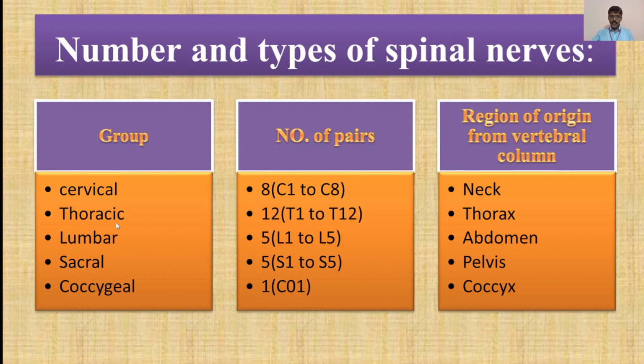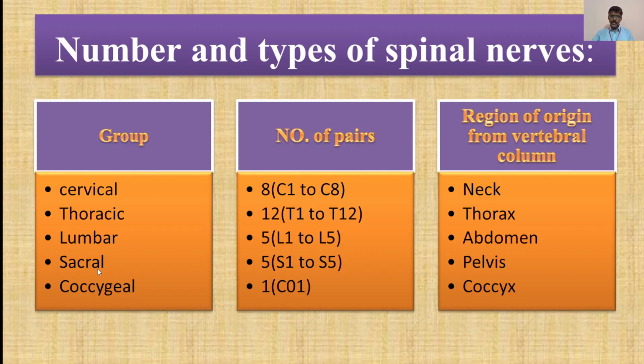Then the thoracic group has 12 pairs from T1 to T12, and the region of origin from the vertebral column is the thorax, or thoracic region. The next group is lumbar. It has 5 pairs, from L1 to L5, and the region of origin from the vertebral column is the abdomen.